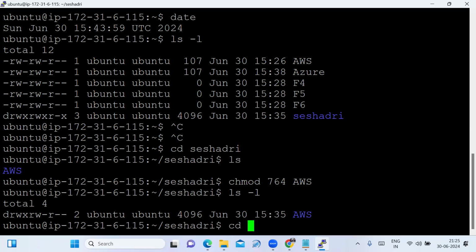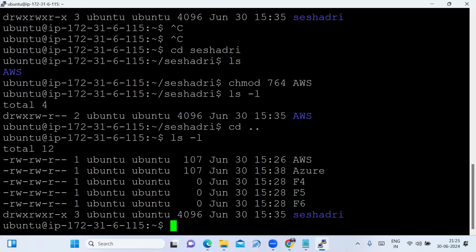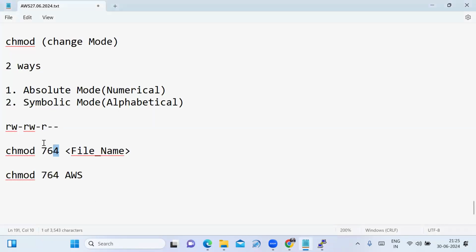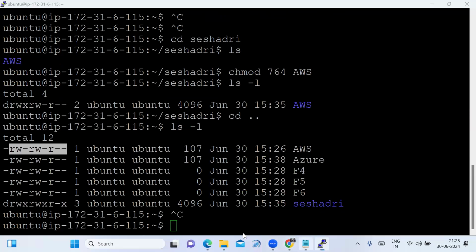Now I will switch to the directory. Now we have to type ls -l. Now see that I'm not changing the permission yet. Just wait. I'm changing the file permission: chmod 764. What are the file permissions? AWS, this one, this one. Those are the file permissions.